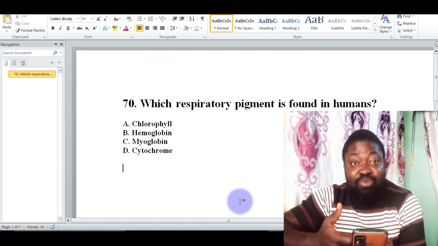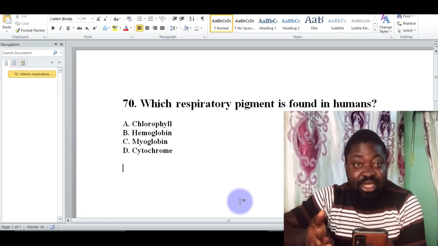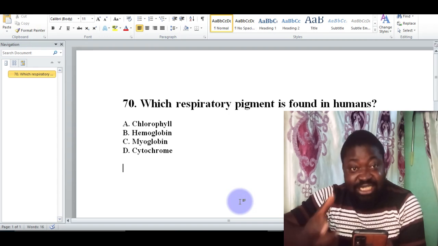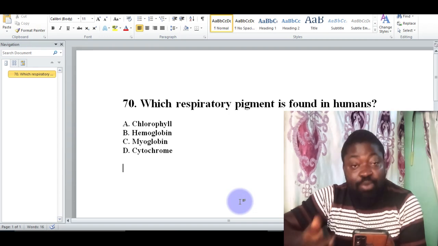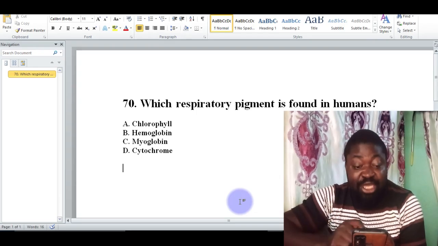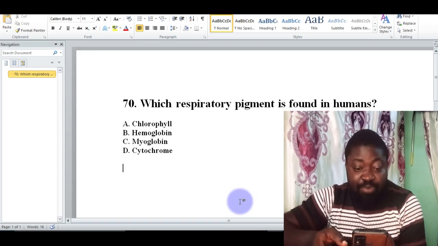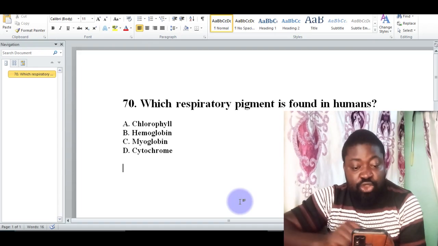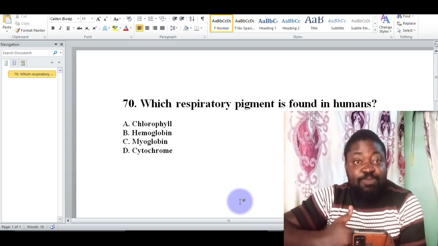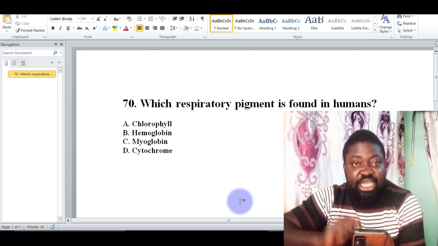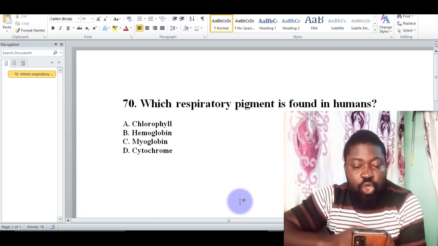So we are talking about humans, so we cannot choose chlorophyll as a pigment found in humans. The pigment which is red in our blood is hemoglobin. So when we talk about pigments, we are talking about the blood pigment hemoglobin, which of course is option B, which transports oxygen efficiently due to its iron-containing heme group. So it is hemoglobin, which is the correct choice.